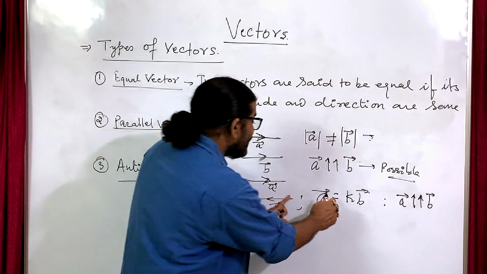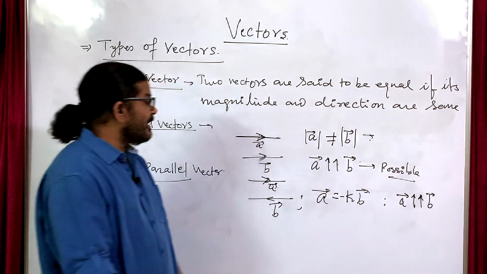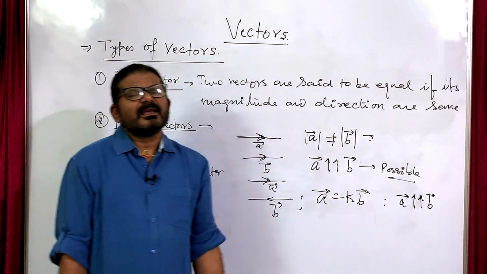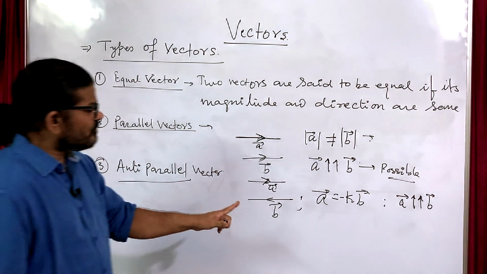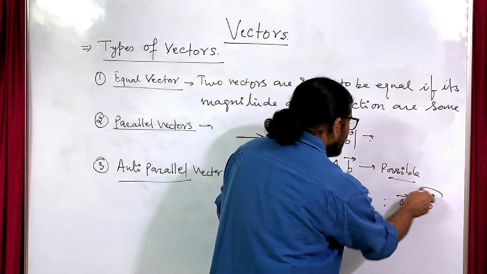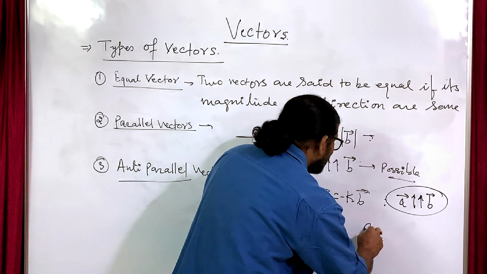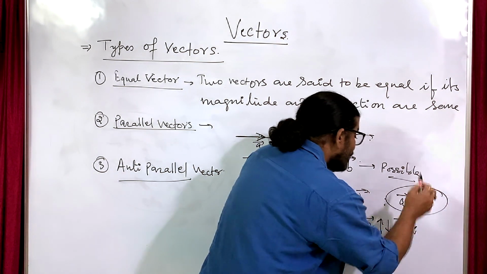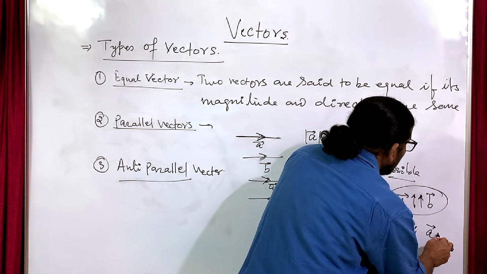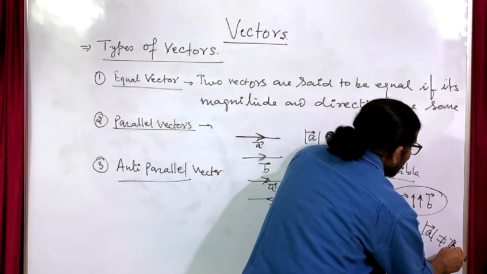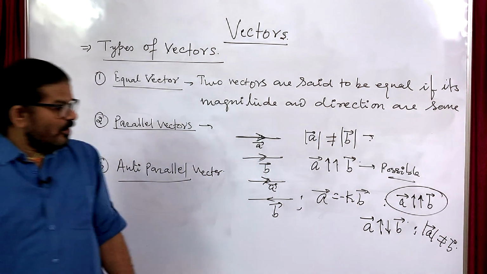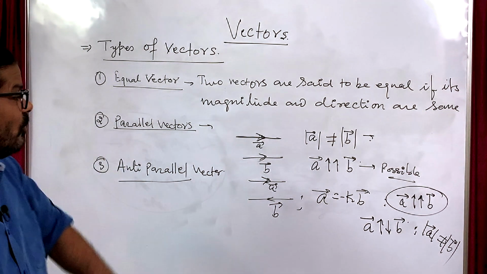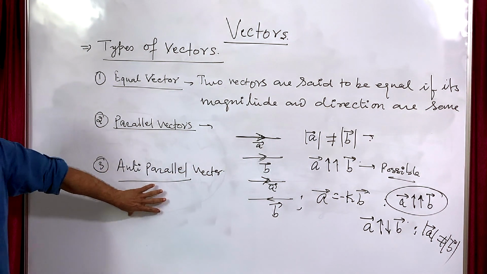Similarly, if vector A is equal to minus k times vector B, it means the direction is opposite, so we cannot say these two are parallel, but we can say vector A is anti-parallel to B. But it is not necessary that the magnitude of A is equal to that of B. So the magnitude of A is not equal to the magnitude of vector B. So here you have seen the anti-parallel vector.